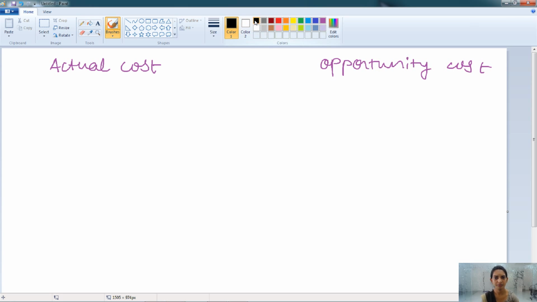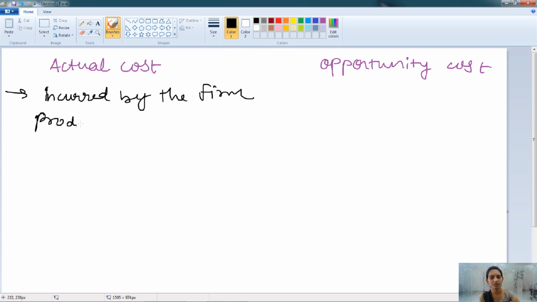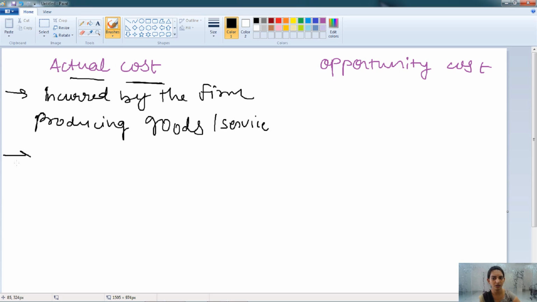Actual cost is the cost which is incurred by the firm while producing goods or services. When the firm is producing any goods or services, they have to incur some cost, and that cost is known as actual cost.